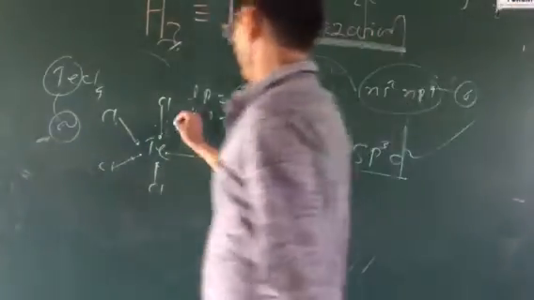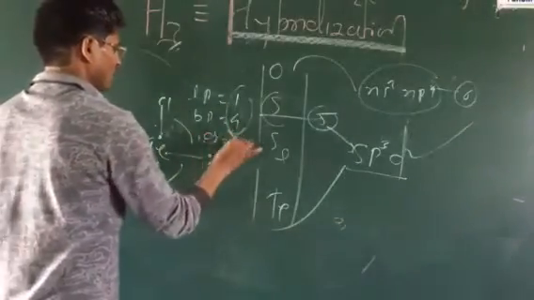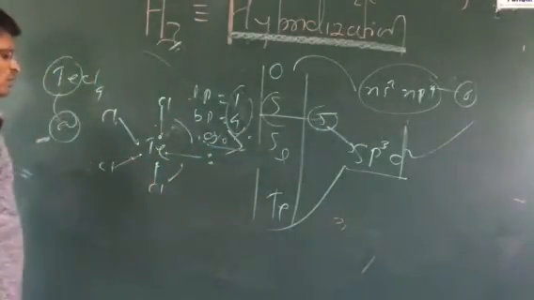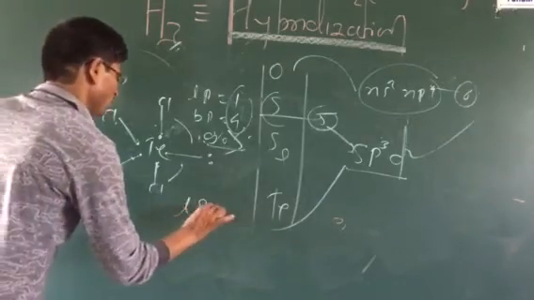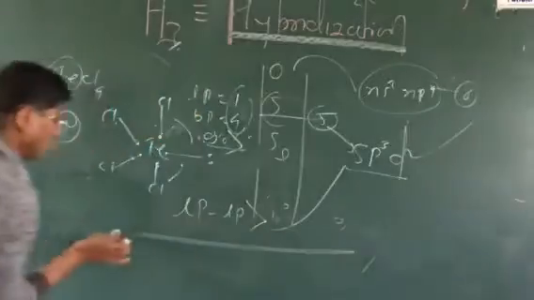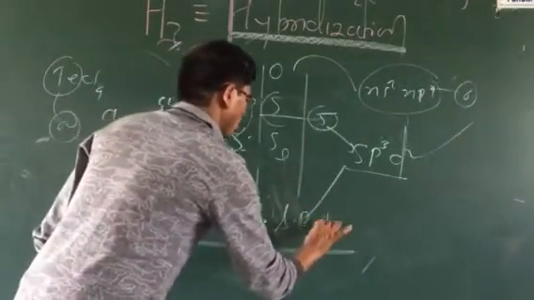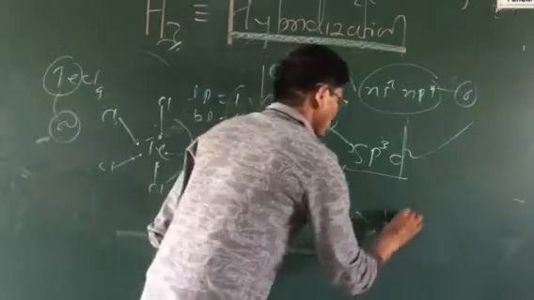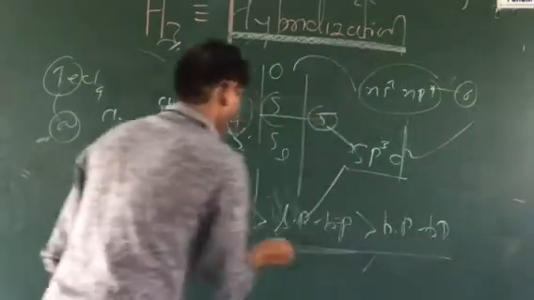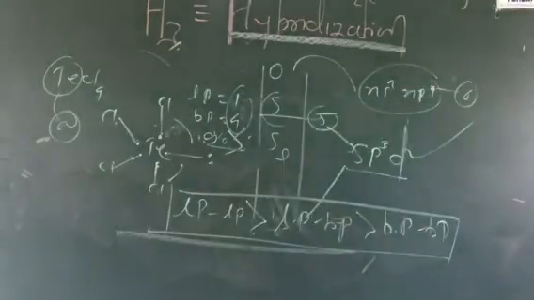So what is the shape? The bond angle must be 180, but this bond angle must be more than 90 degrees. The stability of the molecule depends on repulsions: lone pair–lone pair repulsion is greater than lone pair–bond pair, which is greater than bond pair–bond pair. It is most important, as I said, on the basis of the stability of the molecule.